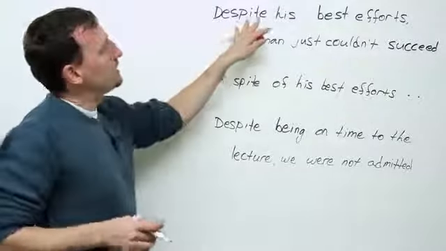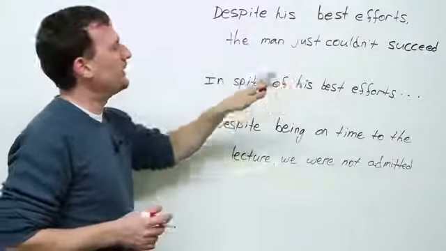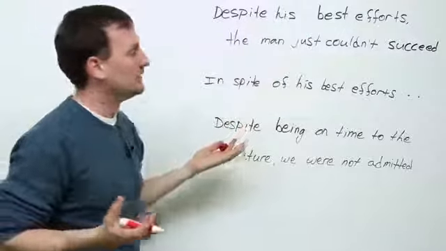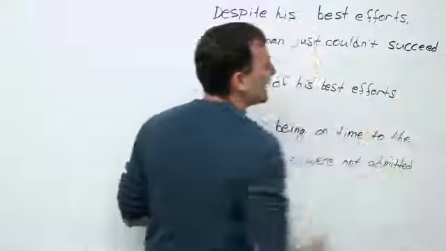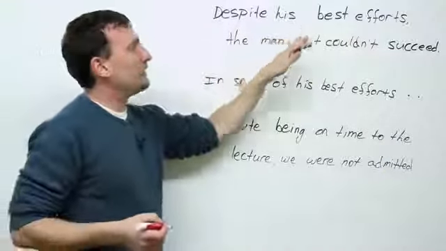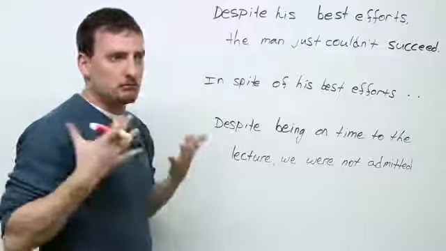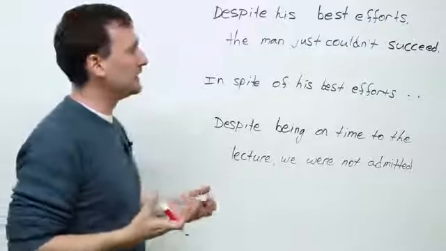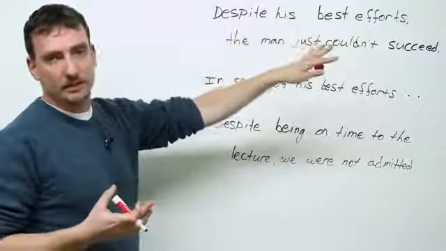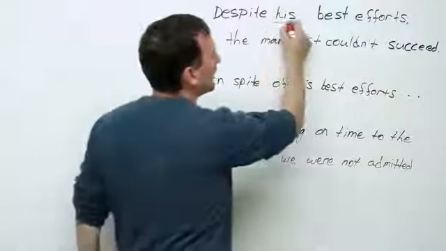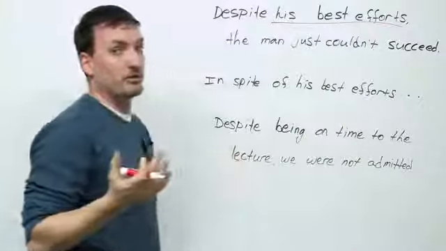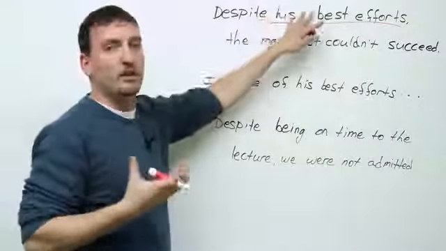So first of all, despite his best efforts, the man just couldn't succeed. Sorry, I forgot to put a little period there at the end. Okay, now first of all, what does it mean? It means he tried his best. He tried and tried and tried, but always failed, could never succeed. Now, what do you notice about this sentence? Here, there's no verb, right? It's only a phrase. This is what we call a phrase.